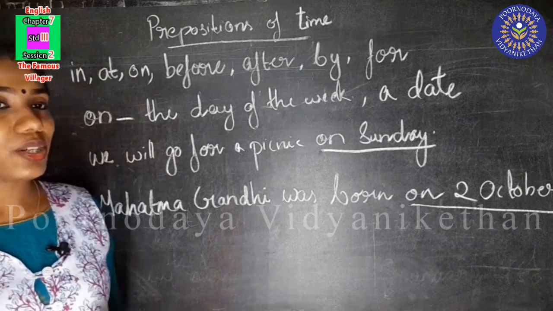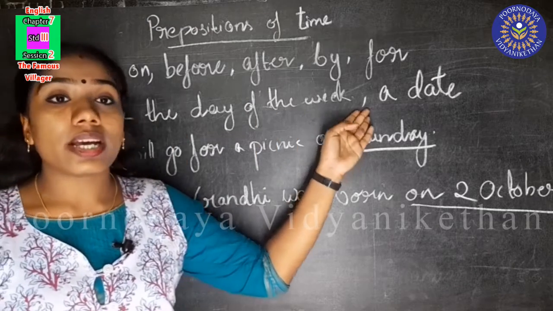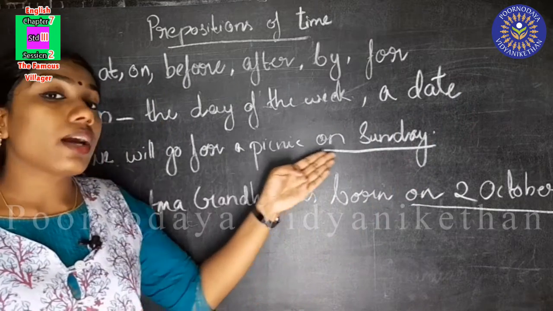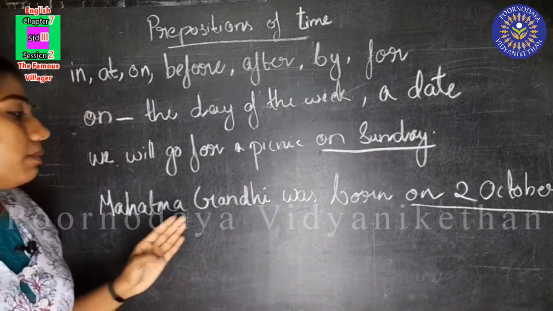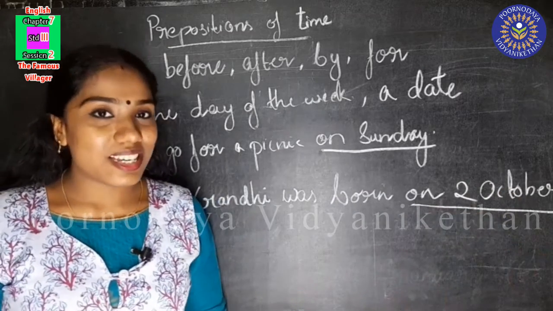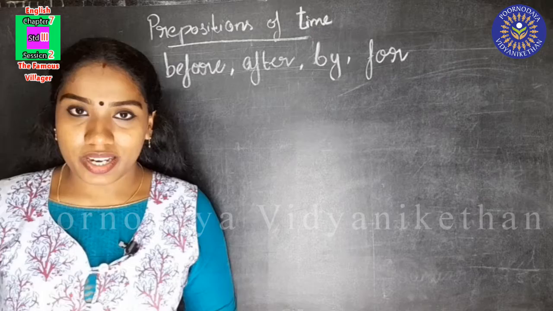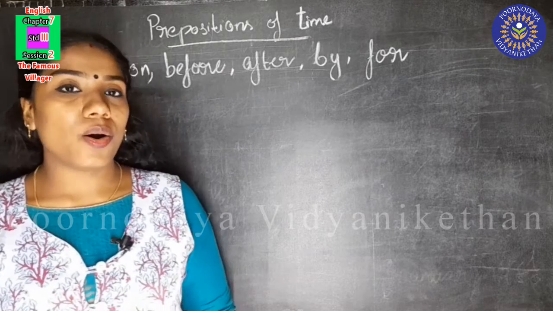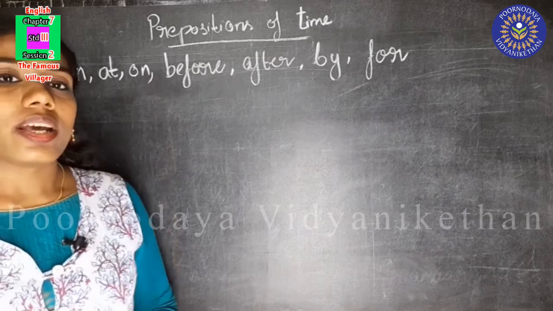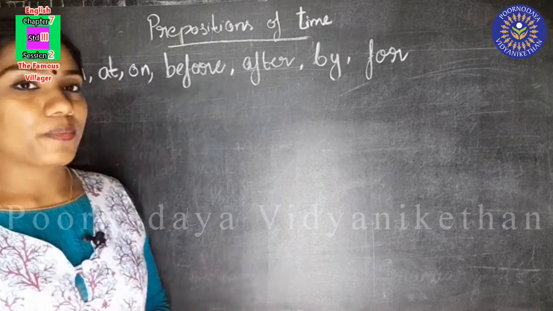So we learned where to use on. On can be used with the day of the week and also a date. We will go for a picnic on Sunday. Mahatma Gandhi was born on 2nd October. Did you understand, children? So, children, we learned prepositions of time in, at and on. Now we know where to use in, at and on. Now we'll see the next preposition of time, before.